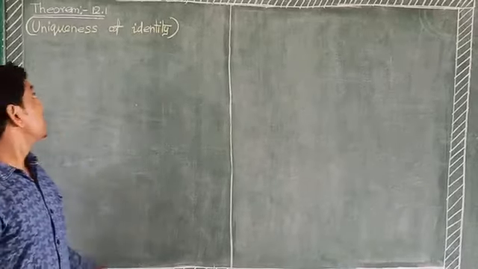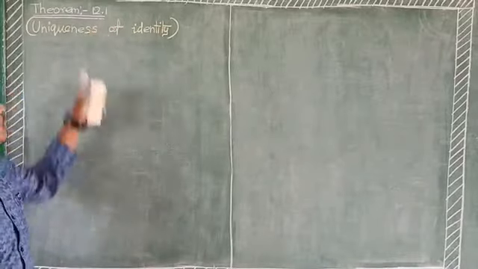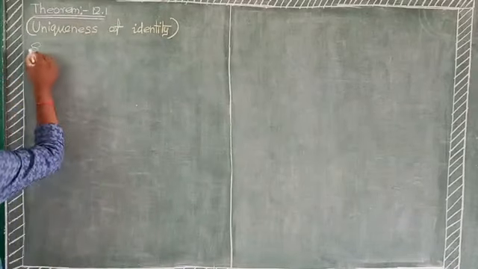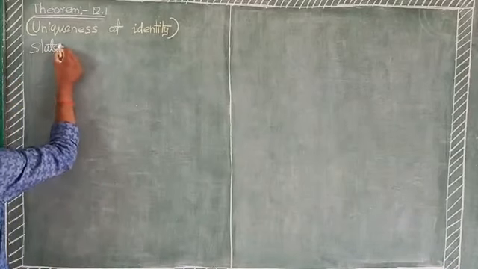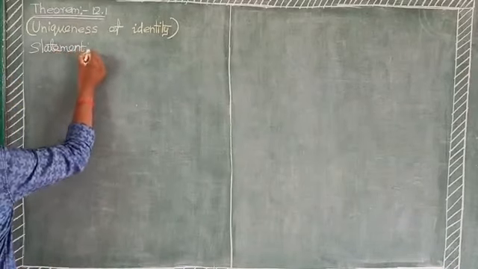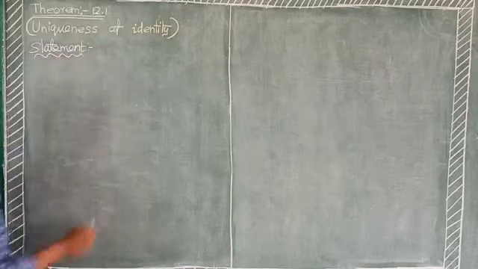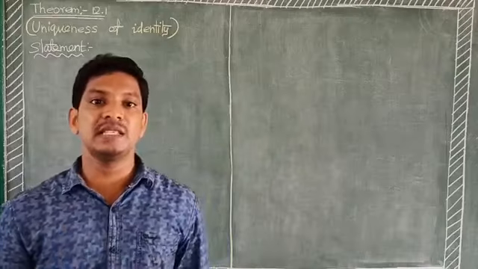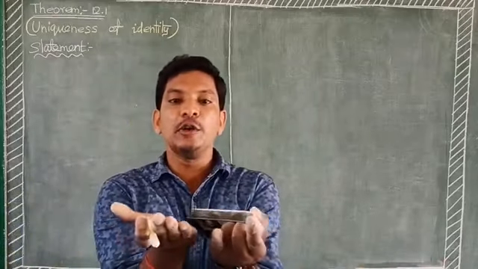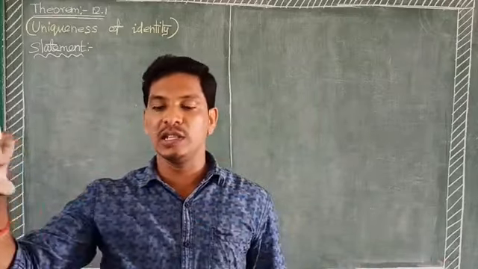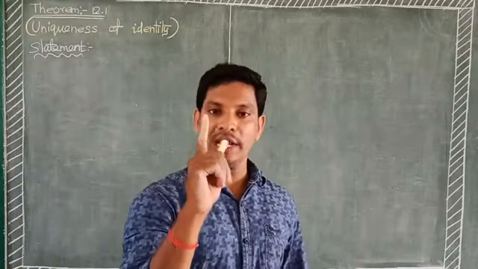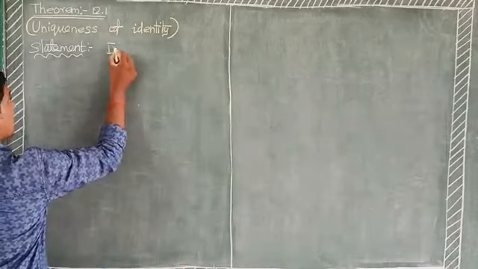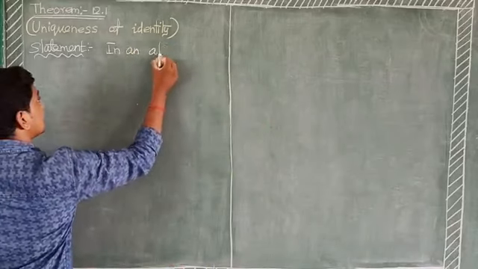The next one, theorem 12.1, uniqueness of identity. The statement: in an algebraic structure, if the identity element exists, it must be unique. Unique means the same value, that is, only one value.